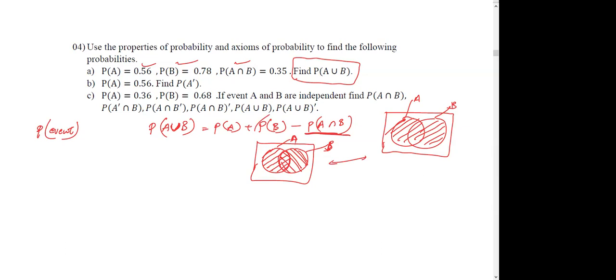Okay, so you can simply plug the values, part A, simply plug the values into this equation and get the result. Probability of A given 0.56, probability of B 0.78 minus probability of A intersect B 0.35. Once you simplify this, you will get 0.99. Okay, so this is the A union B.